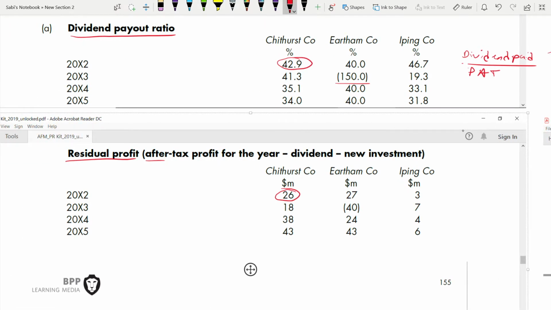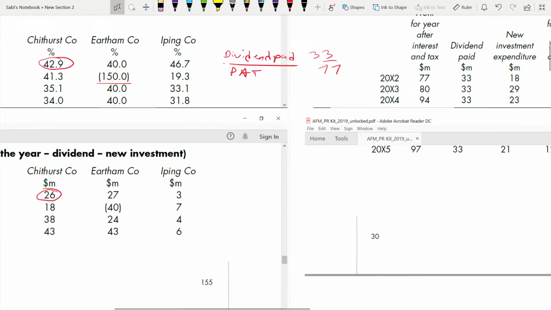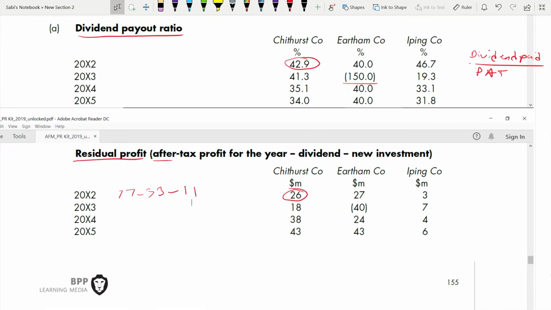So it will be 77 minus 33 minus... wait, no, it's not 11, it is 18. I'm sorry. So you are getting 26. Likewise, you have to get for all the others.